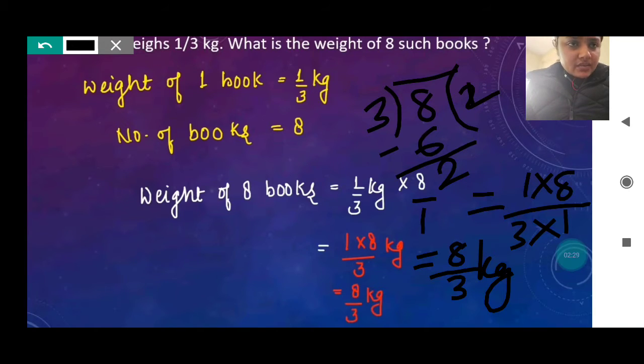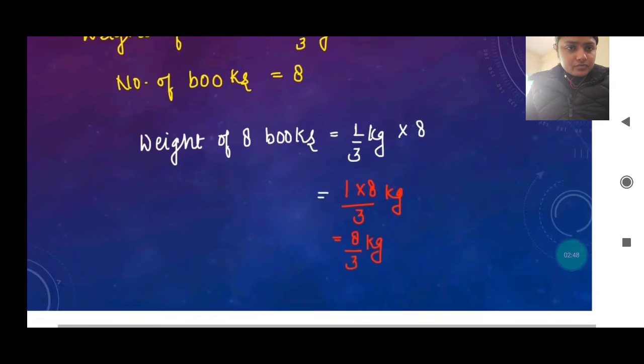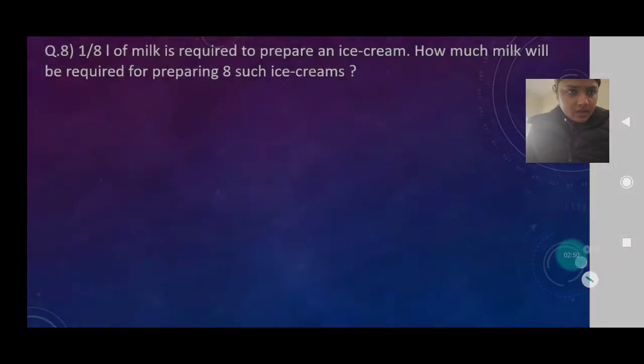So what is the answer we will get at the final? We will get 2 whole 2 by 3. This is the weight of 8 such books, that is 2 whole 2 by 3. Weight of one book was 1 by 3. Weight of 8 books is 2 whole 2 by 3. So like this only we do it.